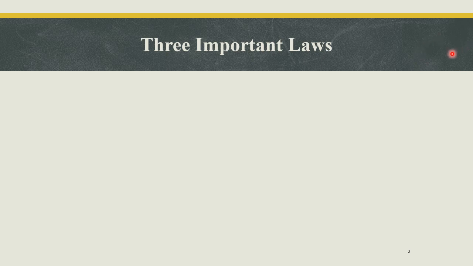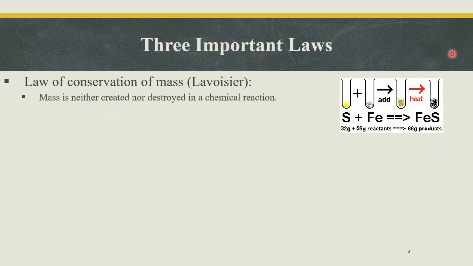Now, the three important basic laws in chemistry are: the law of conservation of mass, which states that mass is neither created nor destroyed in a chemical reaction, and this is what we apply while balancing equations. The total mass on both sides of the equation should be the same after proper balancing.